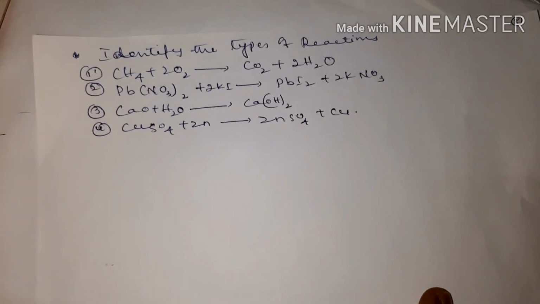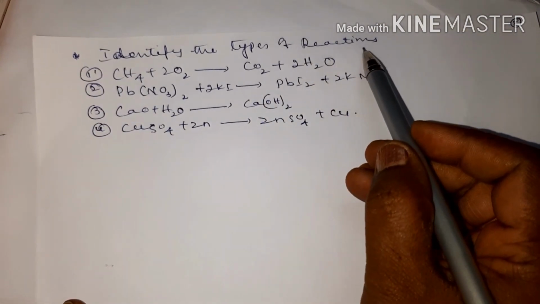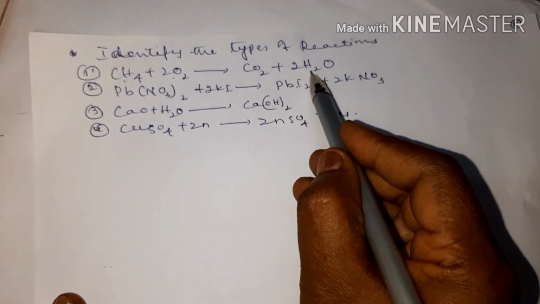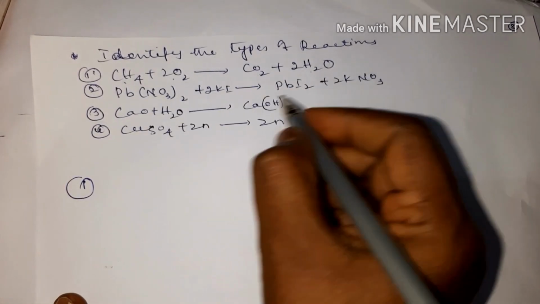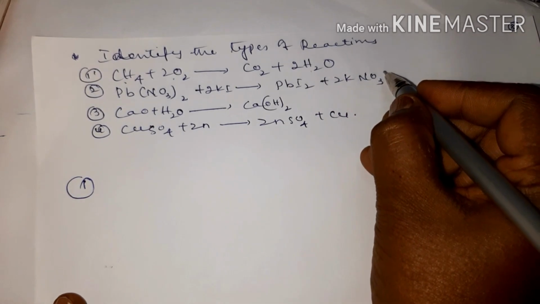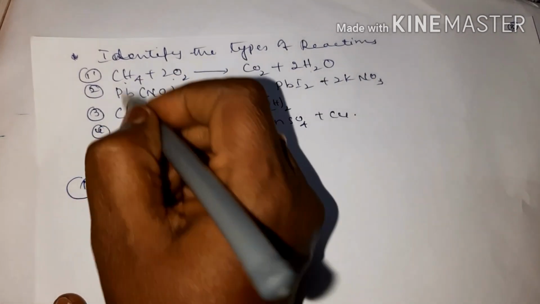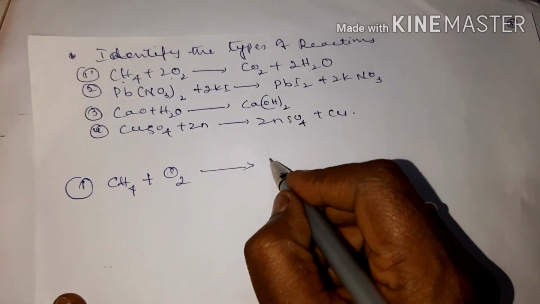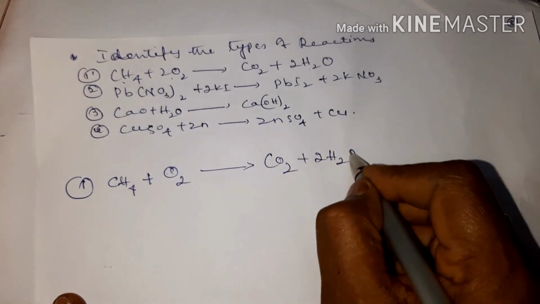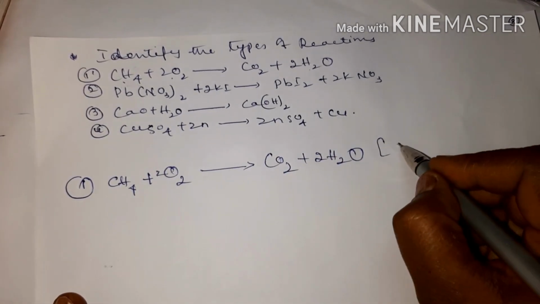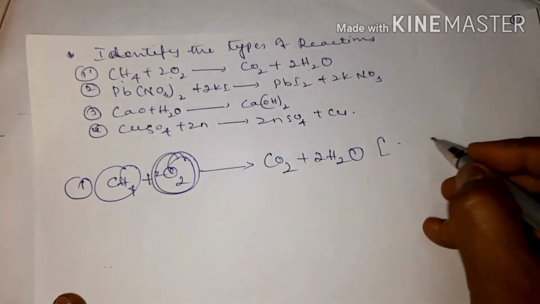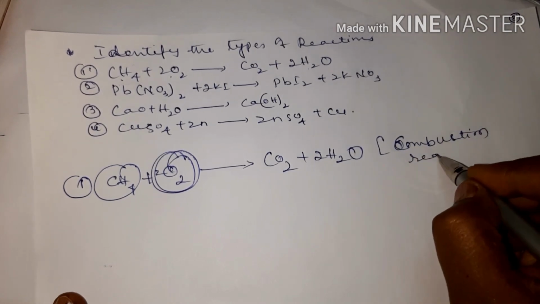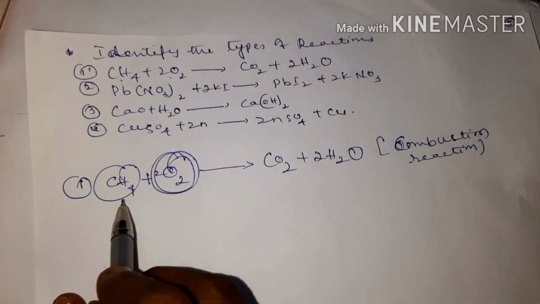This is also very important for exam, children. They will ask you to identify the types of reactions. So they have given you methane plus oxygen will give you carbon dioxide plus water. What type of reaction is this? Methane is oxidized. So we call it combustion. Any substance when made to react with oxygen to form a product, we call it a combustion reaction. Any substance when burnt or oxidized with oxygen, we call it a combustion reaction. You can even write combustion reaction, or you can even say oxidation reaction.